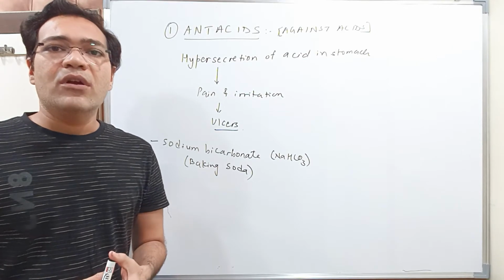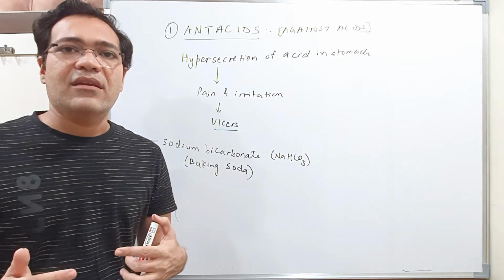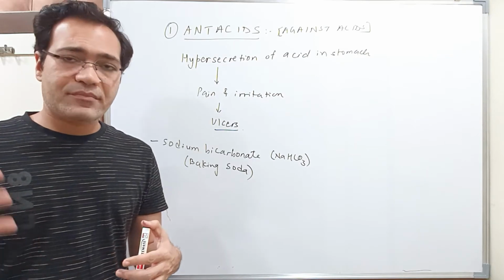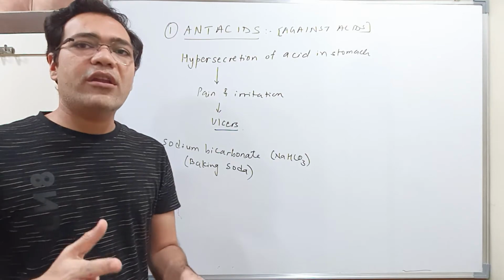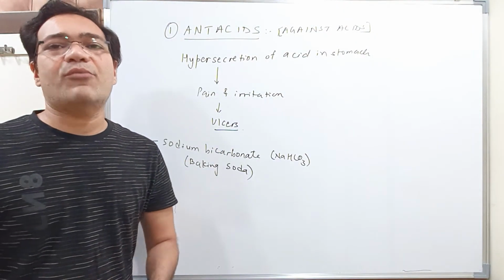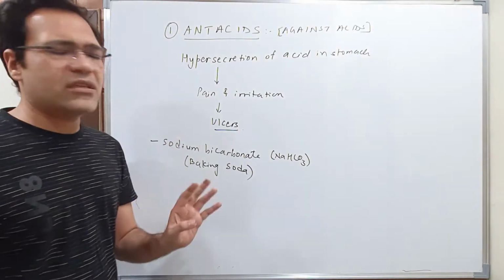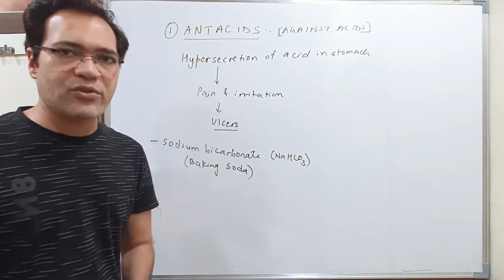So what will the body do? The body will think that the pH of the stomach is becoming alkaline. So as a result, what will happen? It will start producing more and more acid. So in the long run, students, the use of sodium bicarbonate as an antacid will worsen the problem. Okay, so nowadays it is no longer used. I am talking about the olden days when it was used.